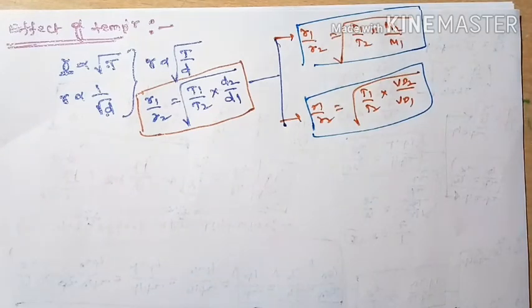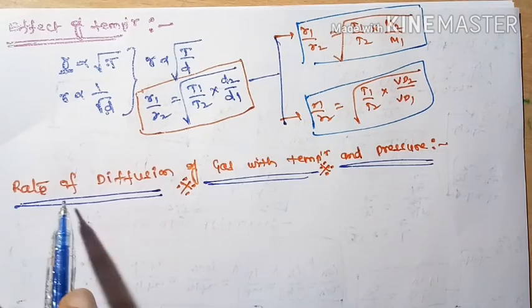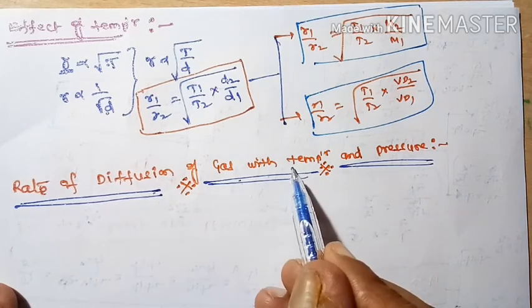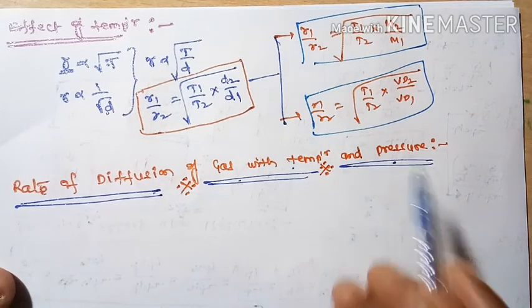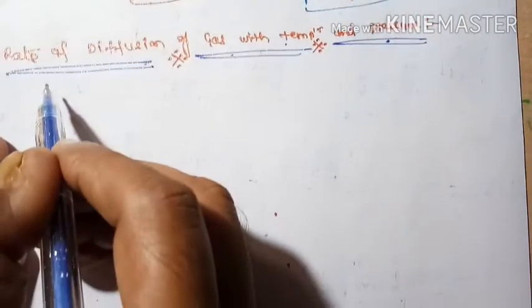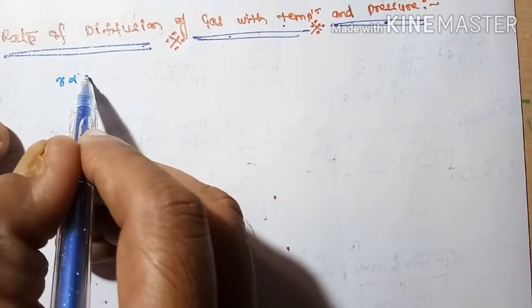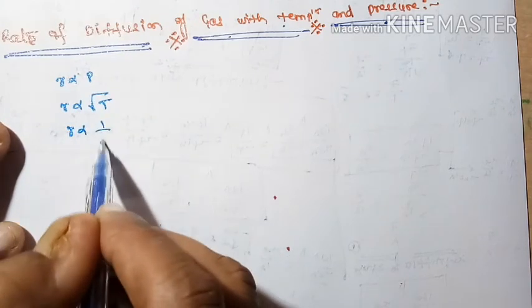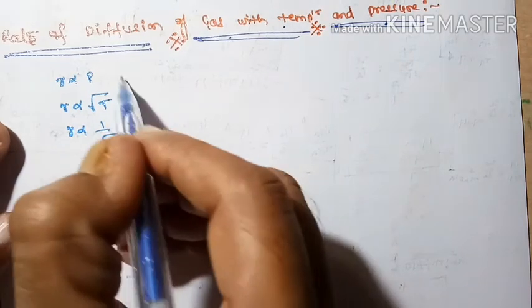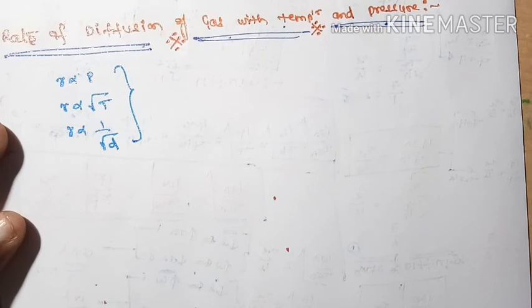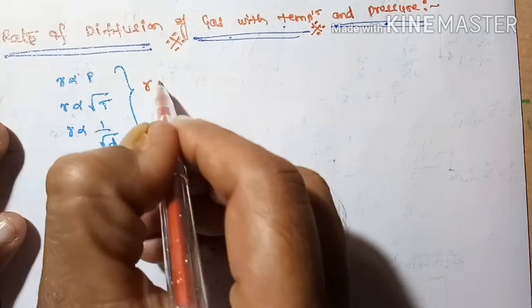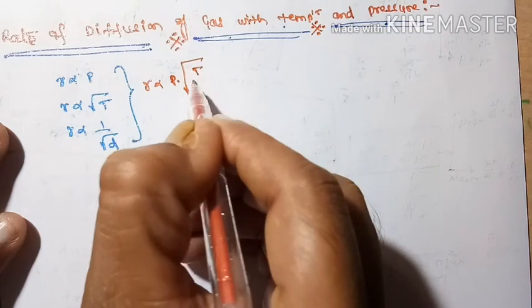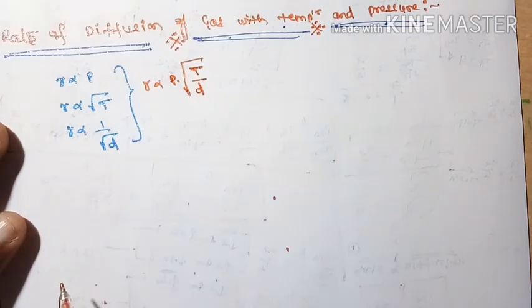Okay? So now I will write the law of diffusion with changing temperature and pressure, the rate of diffusion of gas with temperature and pressure effect. We discussed that R is proportional to pressure, R is proportional to square root of temperature, and R is inversely proportional to square root of density. From all three, we can write R is proportional to P into under root of temperature divided by density.